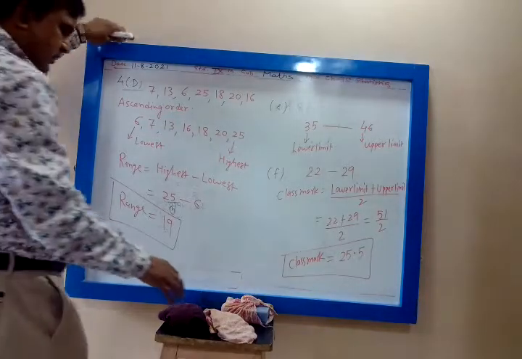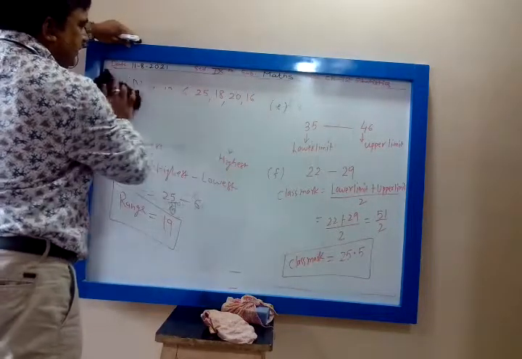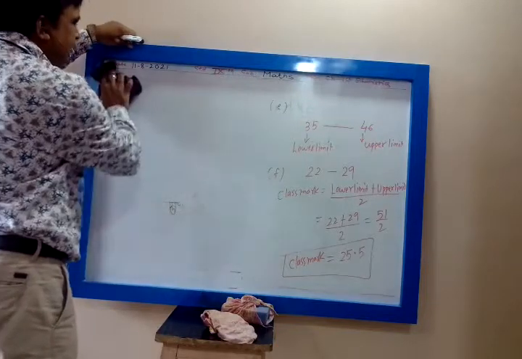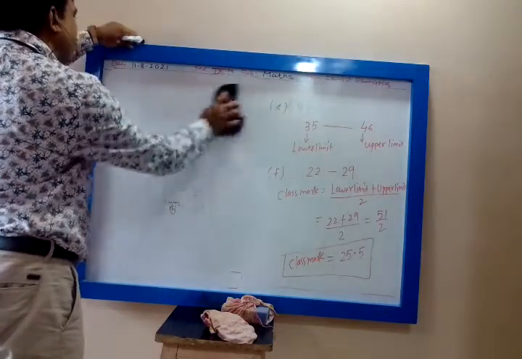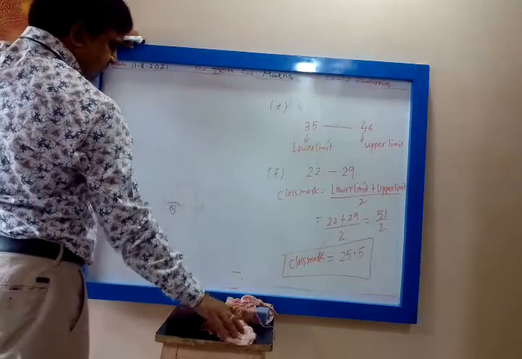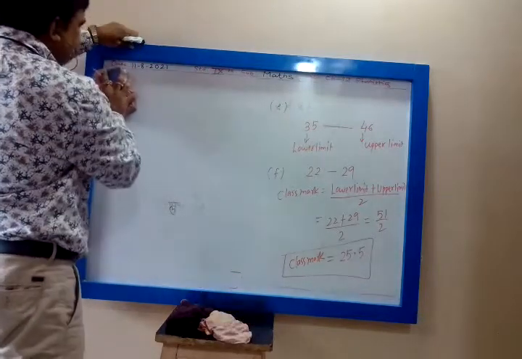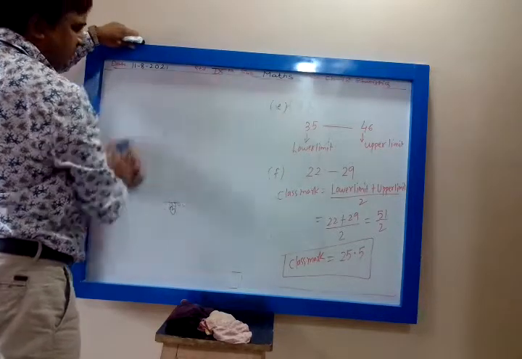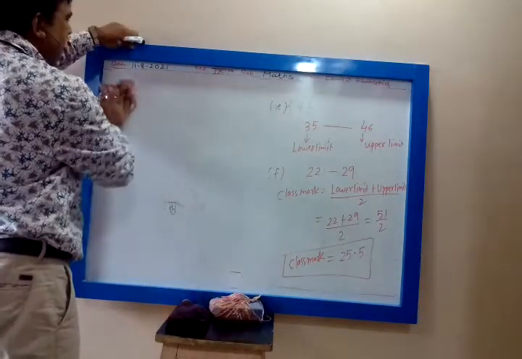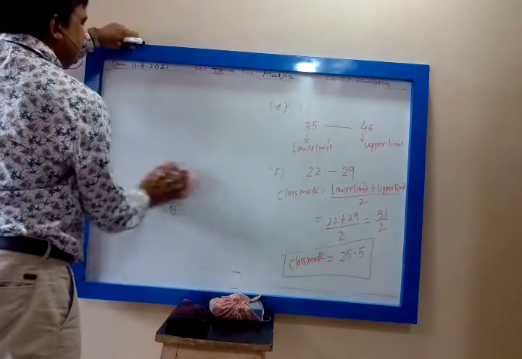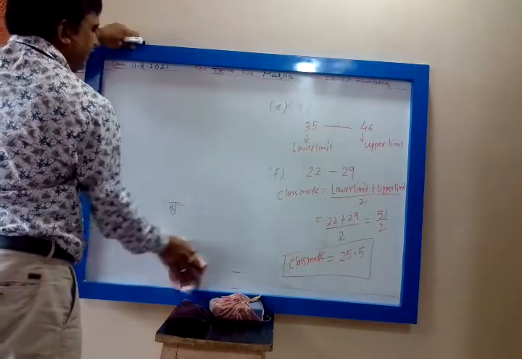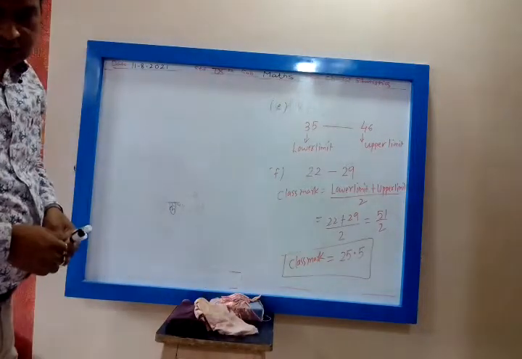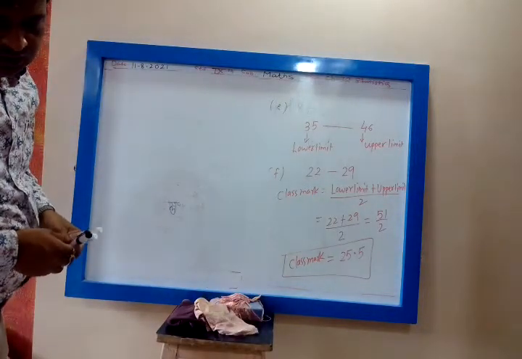So let us see. Whenever a class interval is given, you check whether the class interval is continuous or discontinuous. How will you check whether the class interval is continuous? Just check if the upper limit of one class interval is the same as the lower limit of the next class interval.